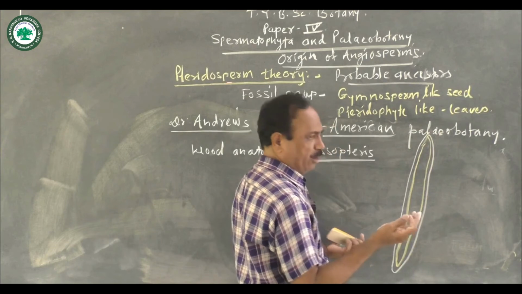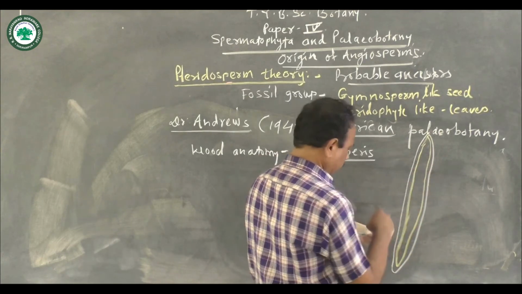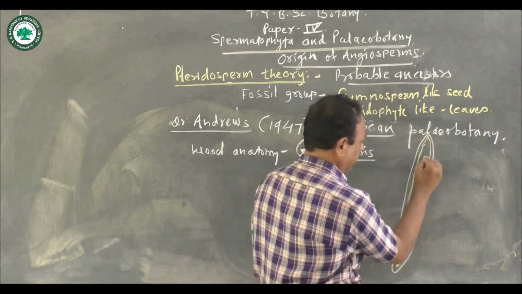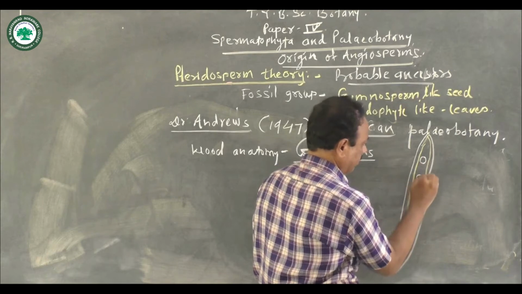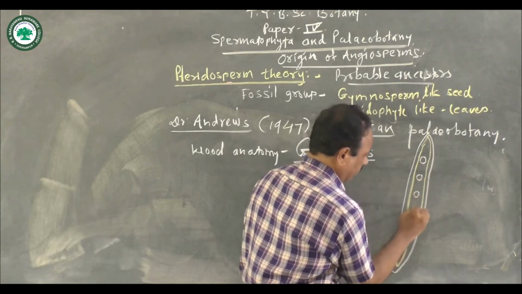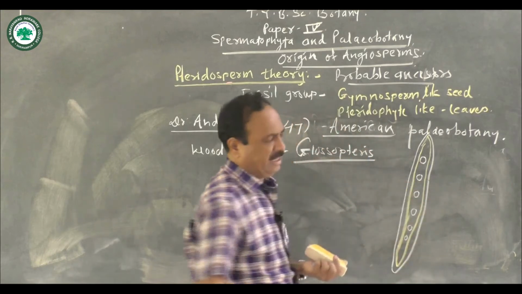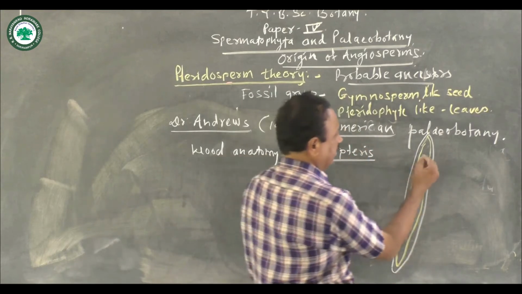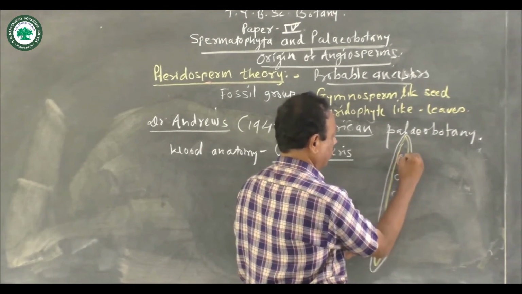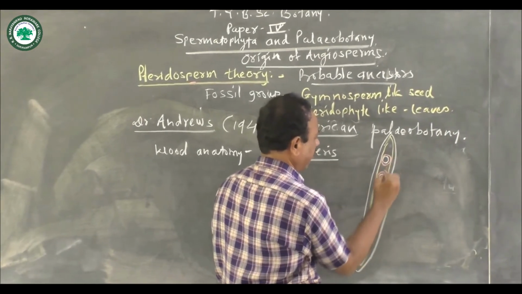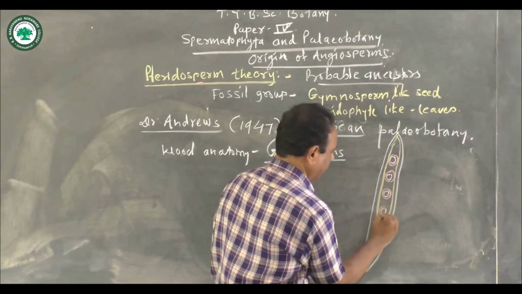Let us see what is meant by the border and what is meant by a bordered pitted tracheid. Here it shows the presence of the pits or pores which are present on the wall of the tracheids, and these pits are bordered. Surrounding it, there is a border, and that's why these tracheids are called the bordered pitted tracheids.